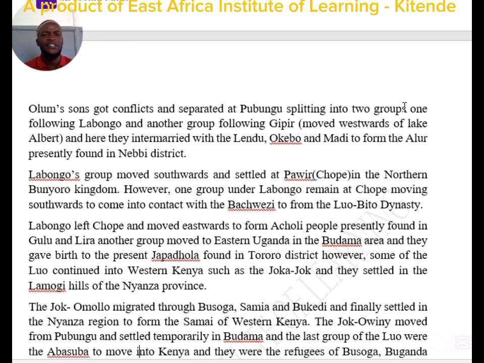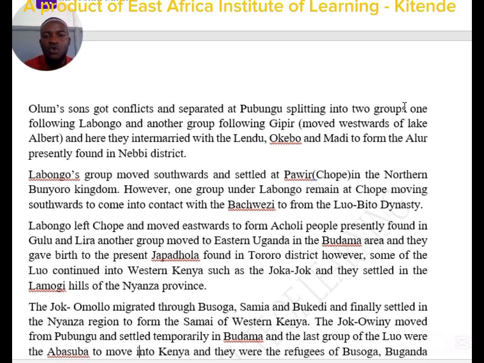Jipili's group moved westwards of Lake Albert, and there they intermarried with groups of people like the Lendu, Okembo, and the Madi to form the Alur, who are now found in Nebbi district. Labong's group moved southwards and settled at Pawir, in brackets Chope, in the northern Bunyoro kingdom.